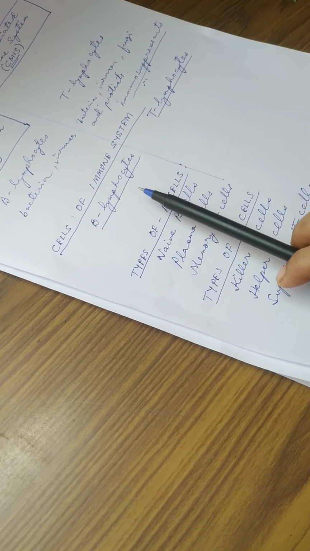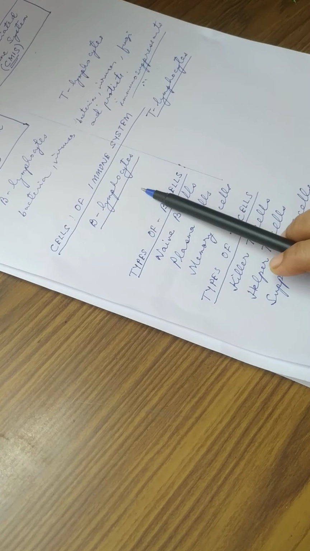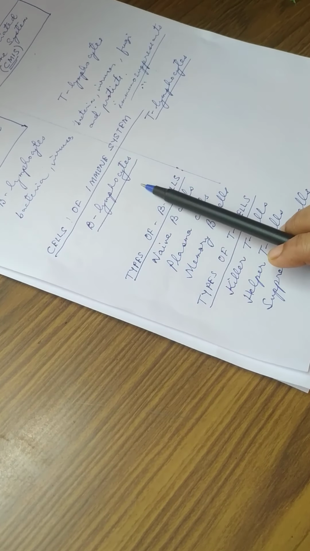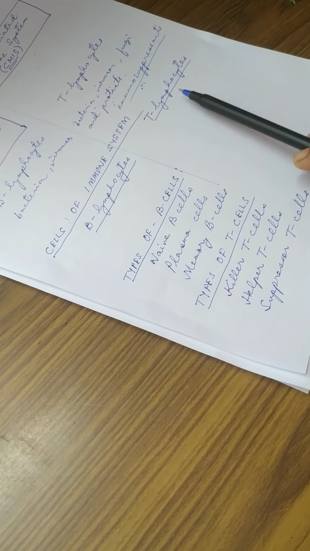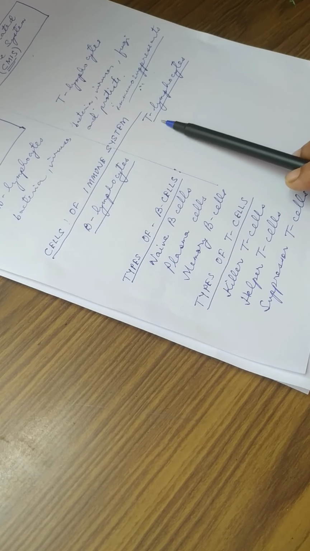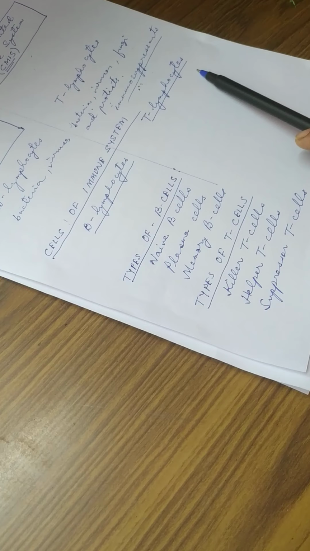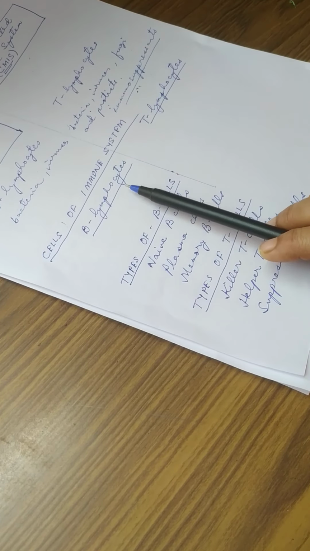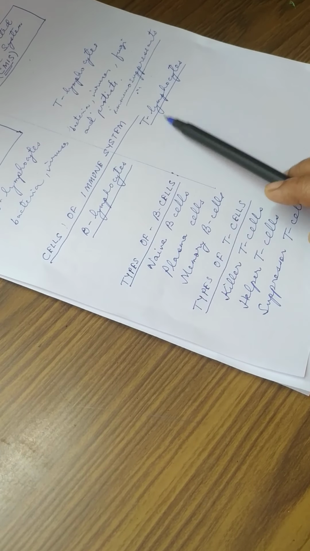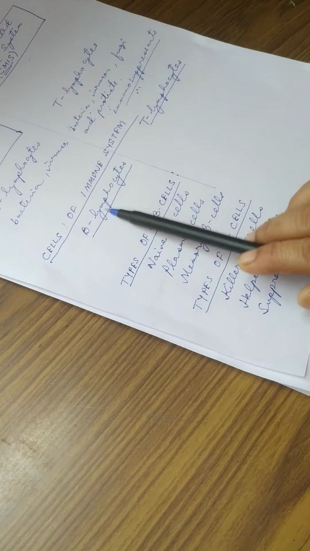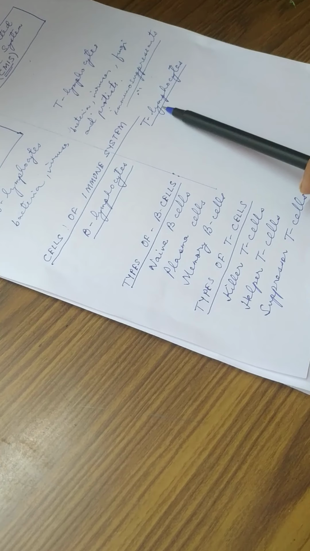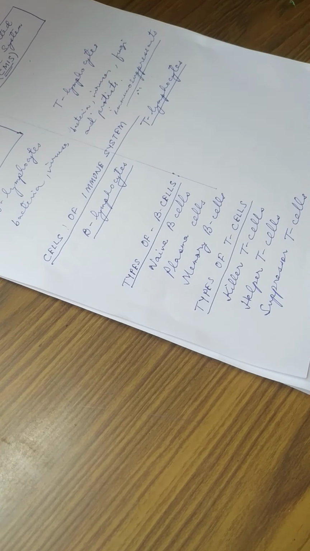Okay, now the B lymphocytes, they are processed in the bone marrow. So for this reason, the name B lymphocytes. T lymphocytes are processed in the thymus gland, hence the name T lymphocytes. Okay, so you will find that whatever you are going to study about the B lymphocytes, T lymphocytes, they are related with, B lymphocytes related with HIS or AMIS, and the T lymphocytes will be related with CMIS.